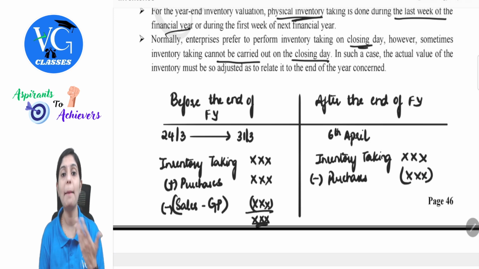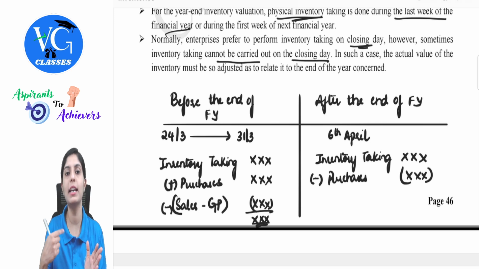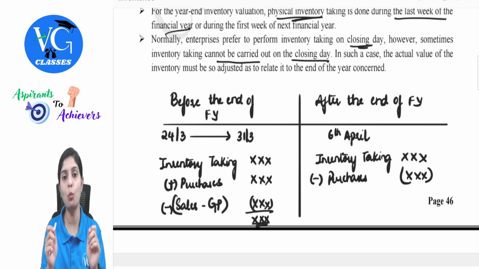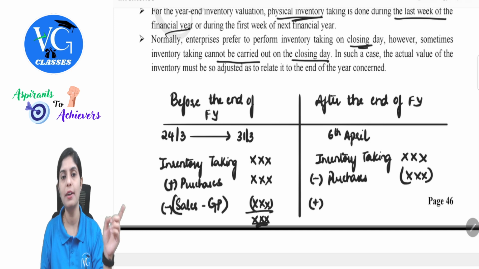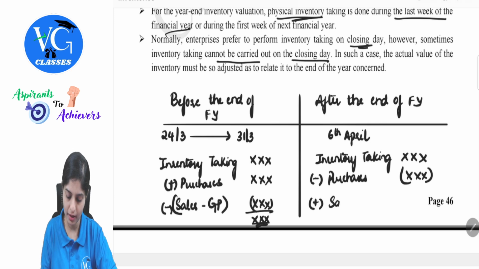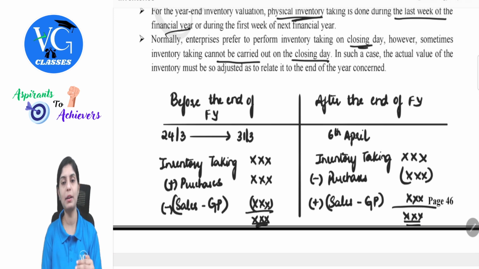Similarly, for sales which happened between 1st April to 6th April, logically speaking, the stock of goods should have been there as on 31st March. From that itself, I can enforce the sales. So if there are sales, what should I do? It should be part of the value of stock as on 31st of March. So here I will add. Again, the same methodology. We will not take it at selling price. We will have to record it at cost price. So sales minus gross profit will be added. So after doing this subtraction and addition, we will be able to find out the value of inventories as on 31st of March.